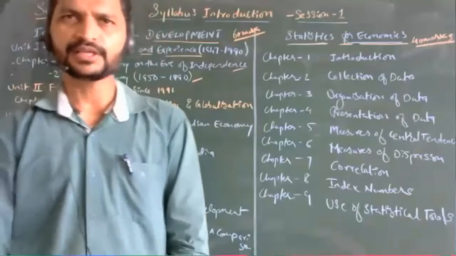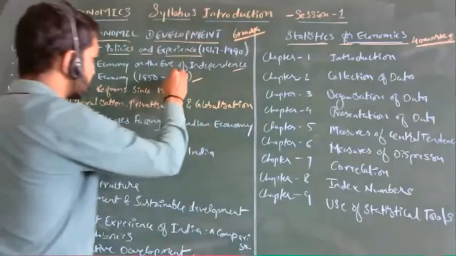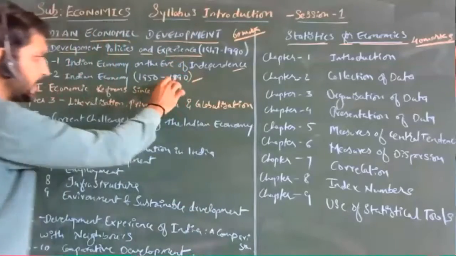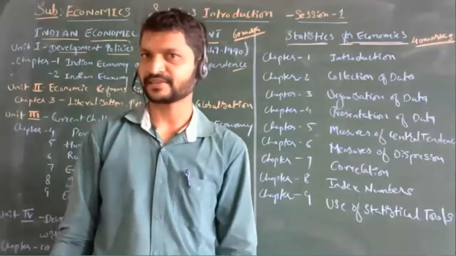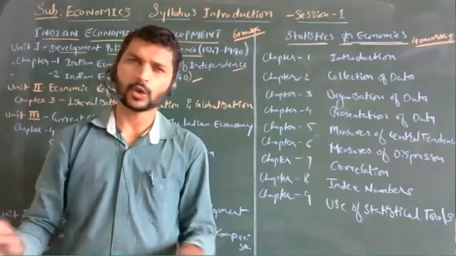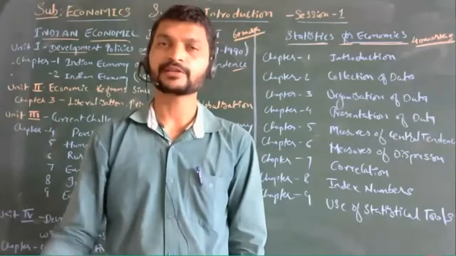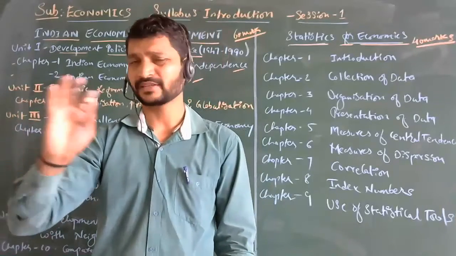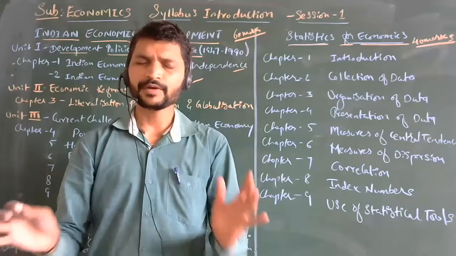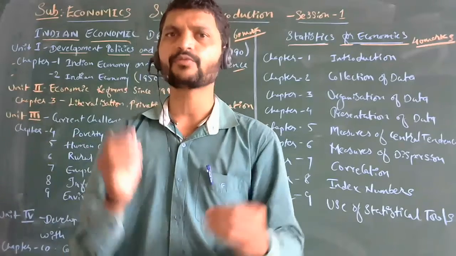One more thing you will know from this is that in the year 1990, our nation faced a financial crisis. Financial crisis means what? In that year we were totally under loss. Nearly 17 sectors were in our control, for example, the railway and finance departments. That time we were totally under loss.